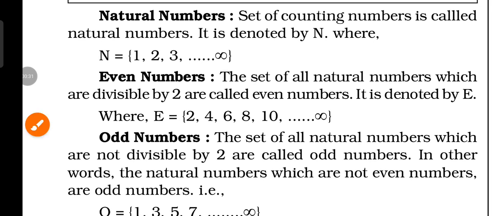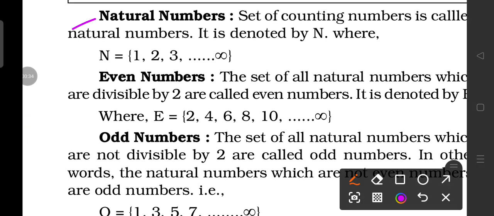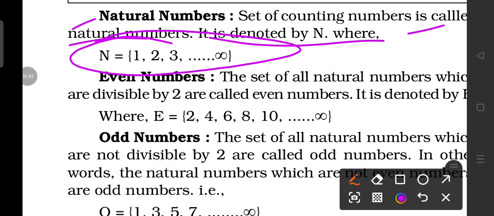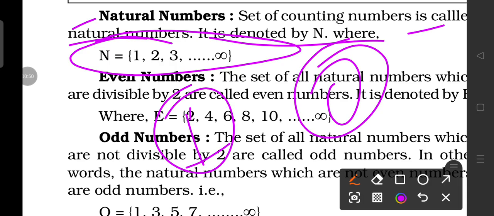Okay guys, here the first thing is natural number. Set of counting number is called natural number. It is denoted by N, where N belongs to 1 to infinity. If someone asks what is the smallest number, then it could be 1. 0 is not any number because 0 has no value. So here the very first number is 1, while the largest value is infinite because we cannot consider any end. In this process we concluded infinite is the largest number.